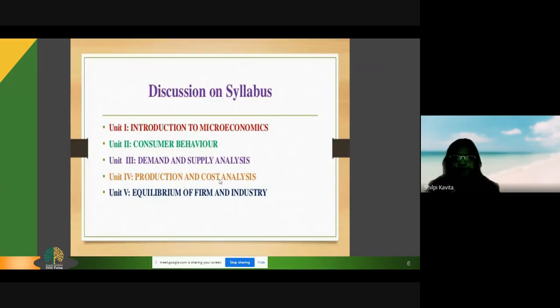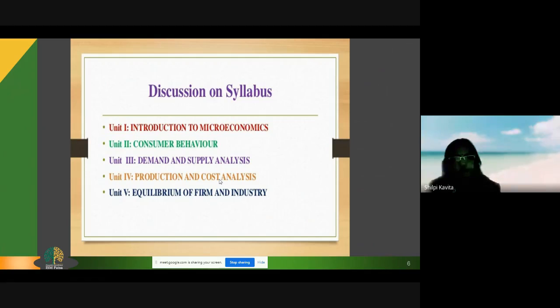In the syllabus of microeconomics, we'll be dealing with, in Unit 1, the introduction to microeconomics. In Unit 2, consumer behavior, utility, satisfaction, and indifference curve analysis. In the third, demand and supply analysis, the law of demand, the law of supply, the factors affecting both demand and supply, and the elasticity of demand.